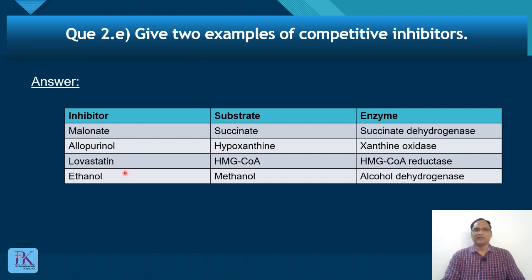To add, you must already have gone through the antihyperlipidemic drugs. So one drug is lovastatin, okay, or a statin type of drug that inhibits HMG-CoA reductase. Okay. Then what is another use of competitive inhibitor? Ethanol is used in methanol poisoning because it inhibits alcohol dehydrogenase. Okay, so these are the four examples of competitive inhibitor.